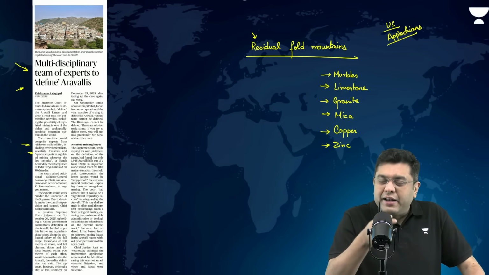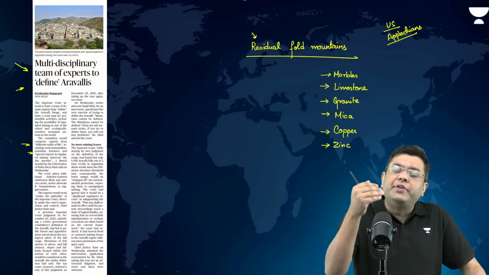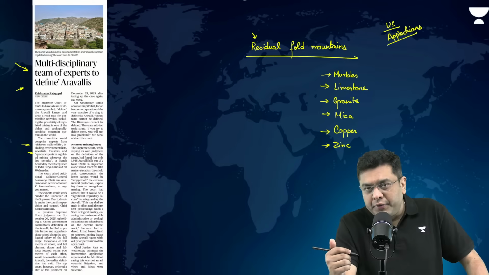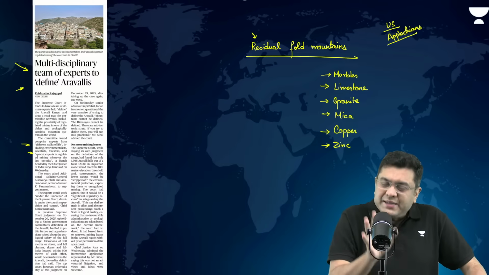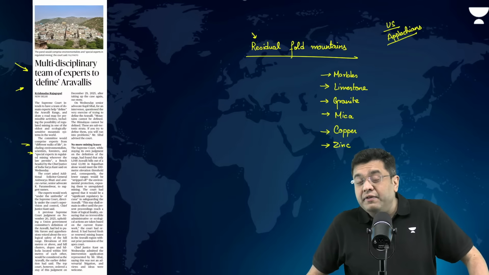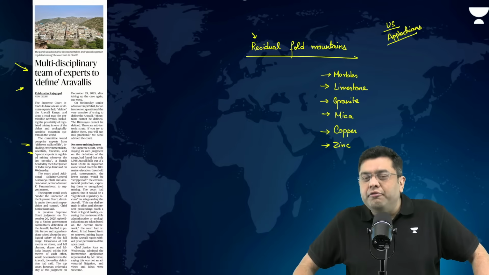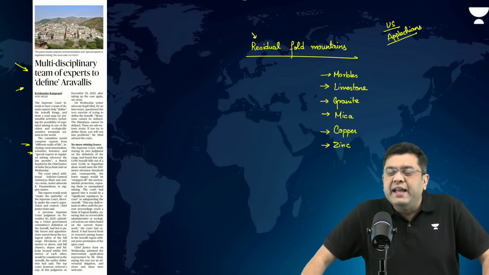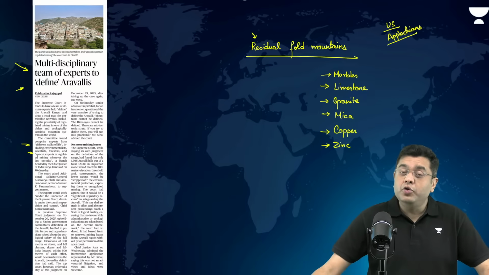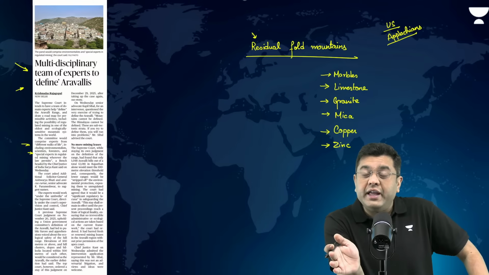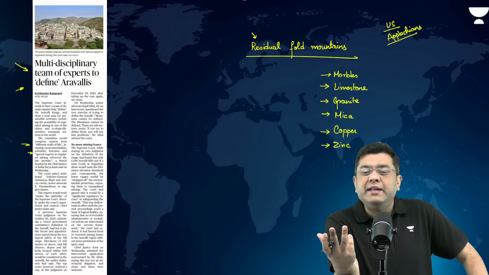mining leases. Even the amicus curiae was consulted in this, and they have been asked to submit a list of experts. Eventually, amongst these experts, a committee will be formed to define what forms Aravalis. Now, even that is going to be dangerous because something or the other will be eliminated. And that is where senior advocates, for example Kapil Sibal, have argued: do not define what the hill features are, just protect the entire region.